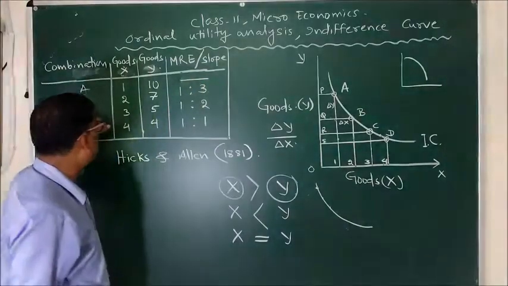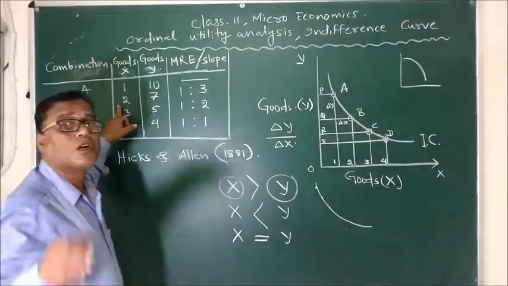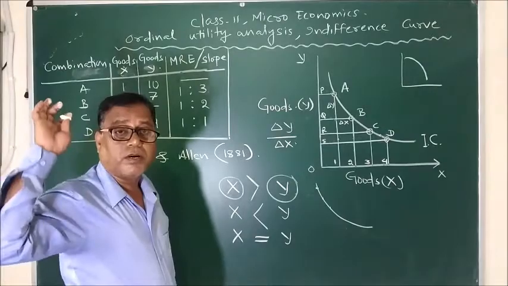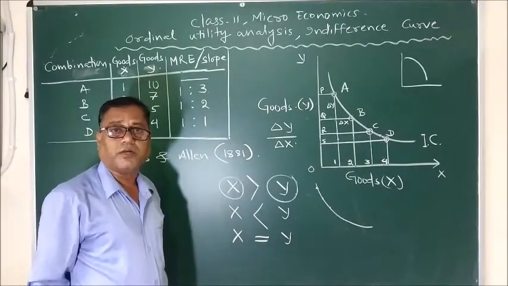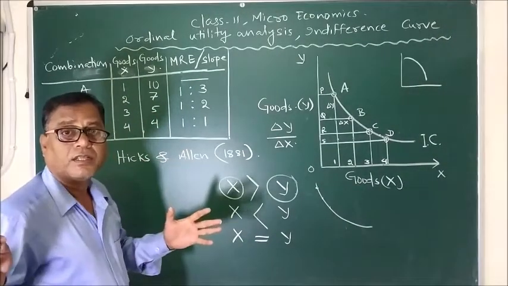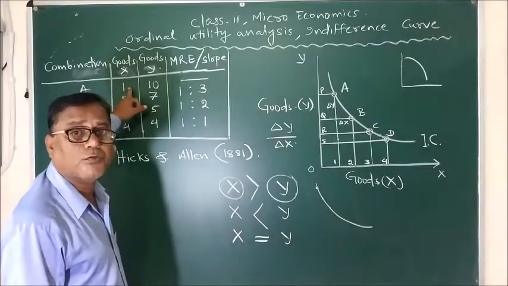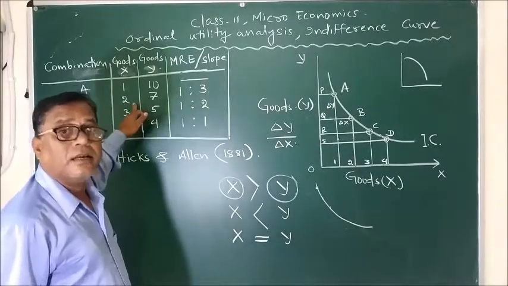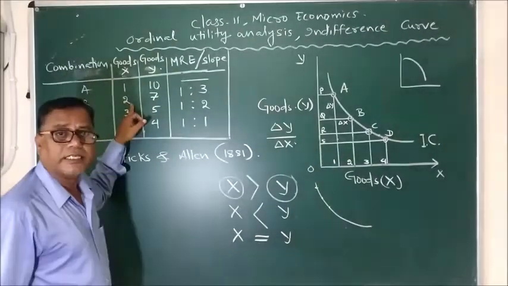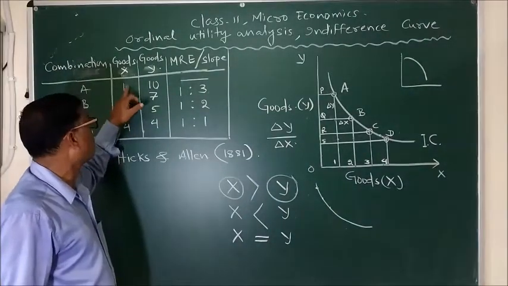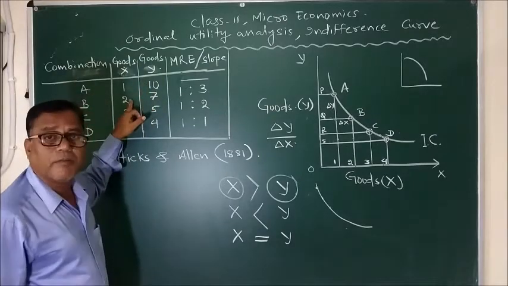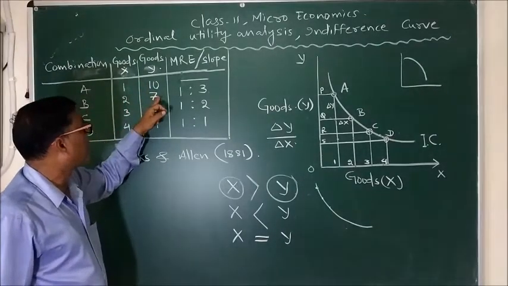But in the next combination B, the consumer is increasing the consumption of x by 1 unit. So just try to remember the theory of marginal utility, that the consumer's income being fixed, if he wishes to consume more of one good, then he has to sacrifice the consumption of other goods. That's why when our consumer increased his consumption of x by 1 unit from 1 to 2, he has to sacrifice 3 units of y. And now the new combination became 2 units of x and 7 units of y.